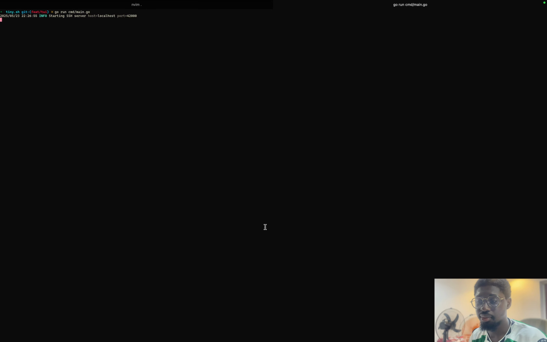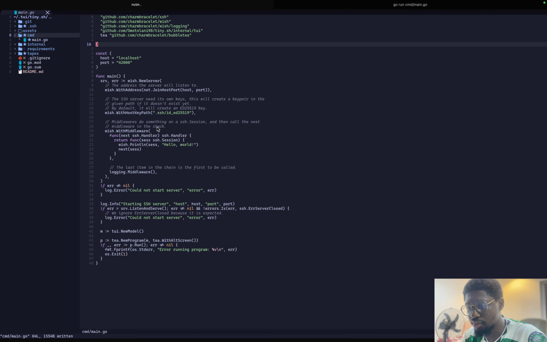This is really cool. So we've started our SSH server on localhost and the port 42,000. If we go back to the code, you remember it said by default it will create a key, and it also creates it in this path. If you can see here, it created the private and the public key. Really very cool. So let's go back to the server. We can test it out. So let's do SSH with a port and localhost.